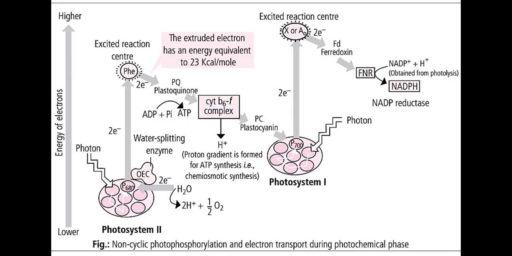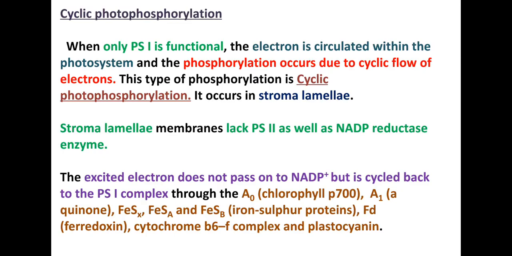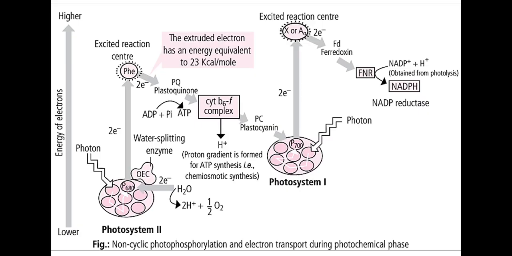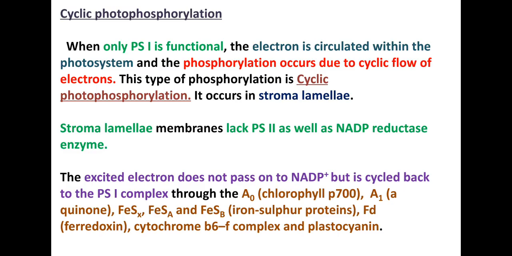So the same process we are going to study in non-cyclic photophosphorylation. One ATP and one NADPH were synthesized. Move on to the next process, that is cyclic photophosphorylation.